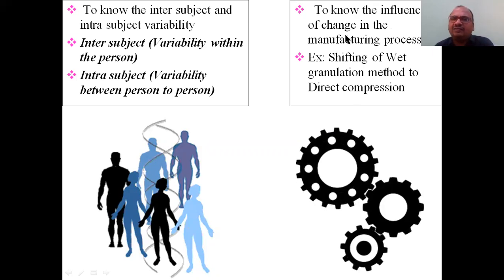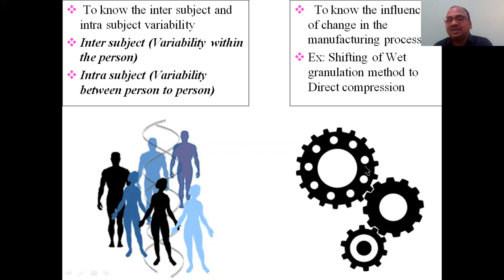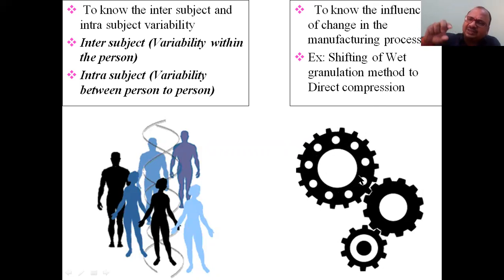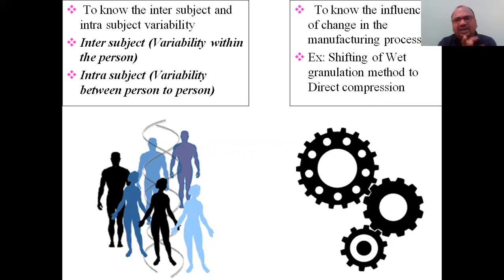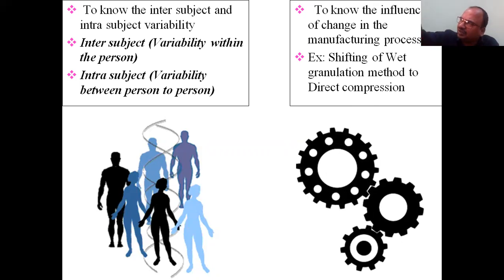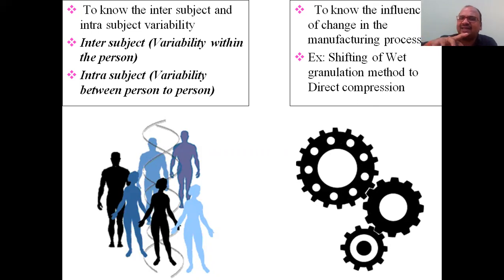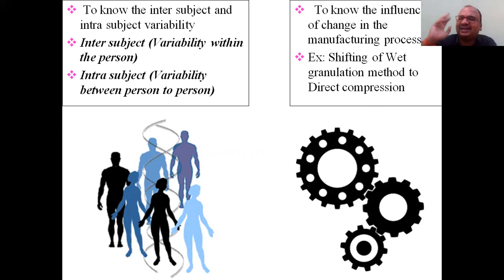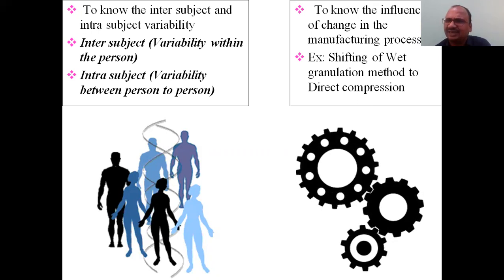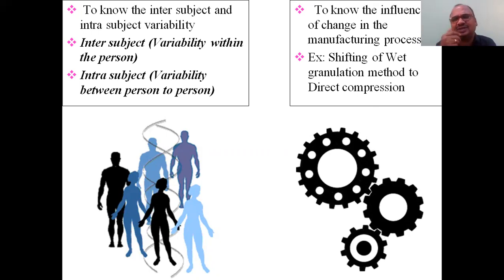To know the influence of the change in the manufacturing process. See, if you change the manufacturing process, you may get some different product. First, you started manufacturing and you did a bioavailability study. Later, you made some changes in the manufacturing section. For example, say wet granulation technique, you modified with the direct compression technique because the number of work steps is very less in direct compression. Nearly you can escape the 5 important steps.